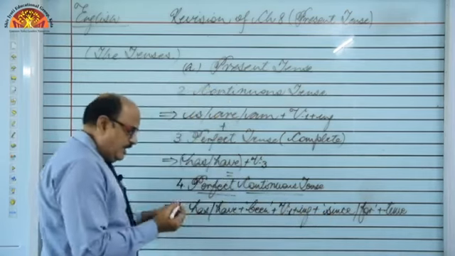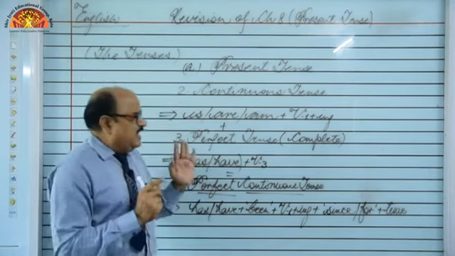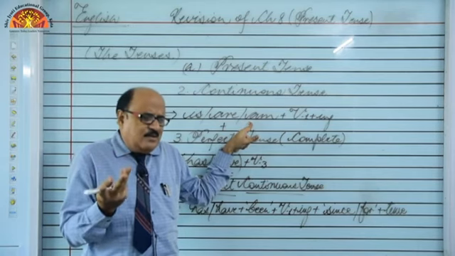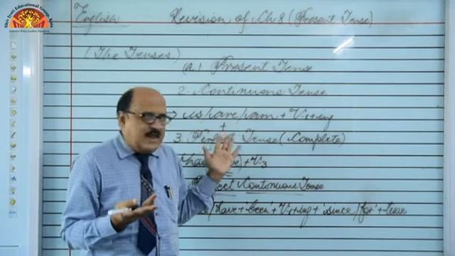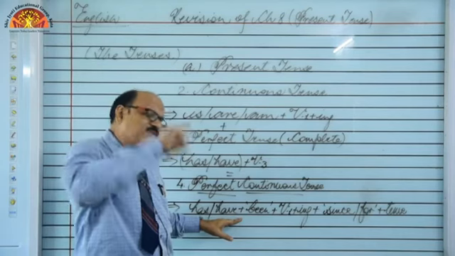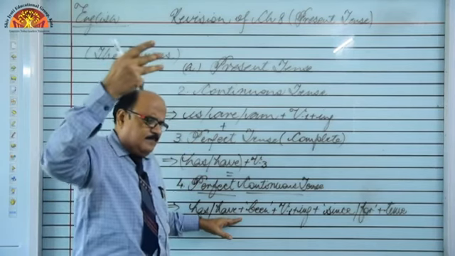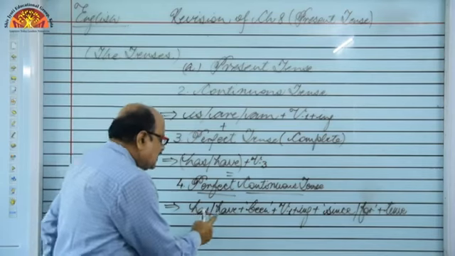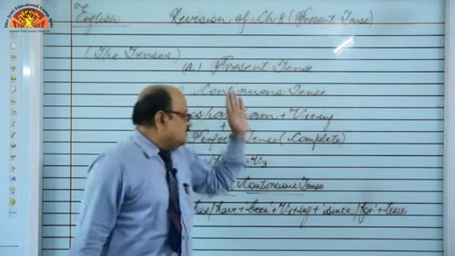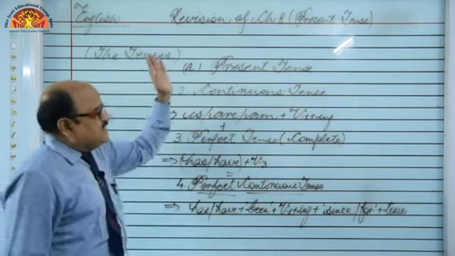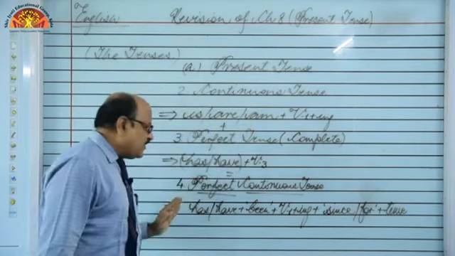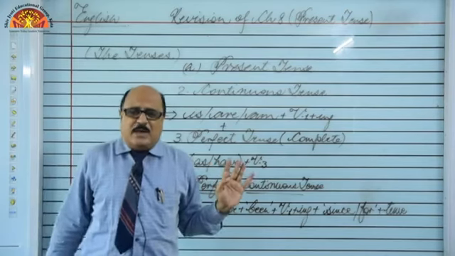For example, we can say he is sleeping, and if I ask you when he went to bed, since when? No, we do not know the time when he slept. So we can say this is only continuous tense. But if we know the time that he went to bed at 2 o'clock, and since then he has been sleeping, the sentence becomes he has been sleeping since 2 o'clock. So this is present perfect continuous, and overall these are present tenses: present indefinite, present continuous, present perfect, and present perfect continuous. Let's have a look at some examples, right?